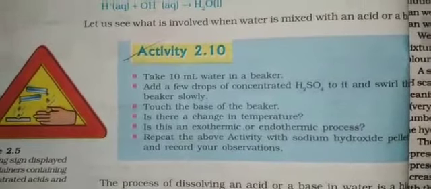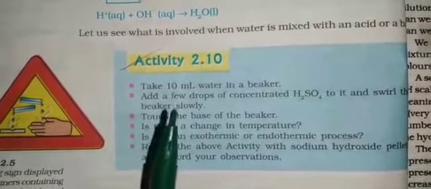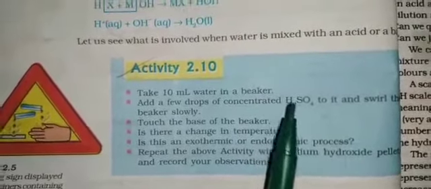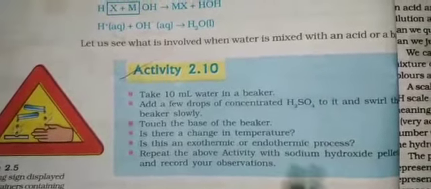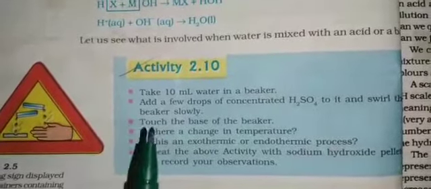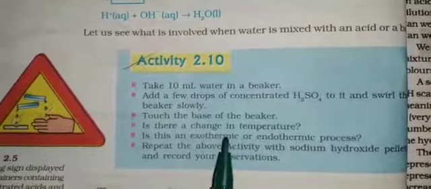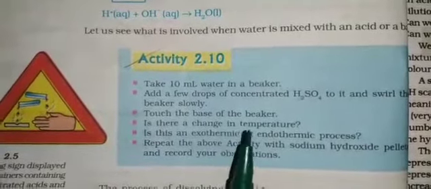You have to take 10 ml of water in a beaker, and add a few drops of sulfuric acid, and stir the beaker slowly. If you touch the base of the beaker, you can find there is a slight change in the temperature.